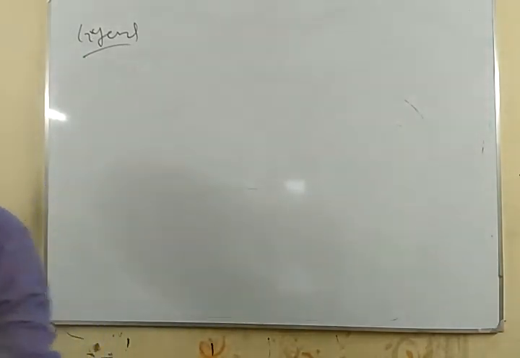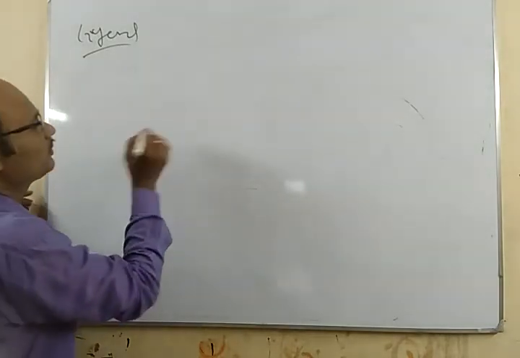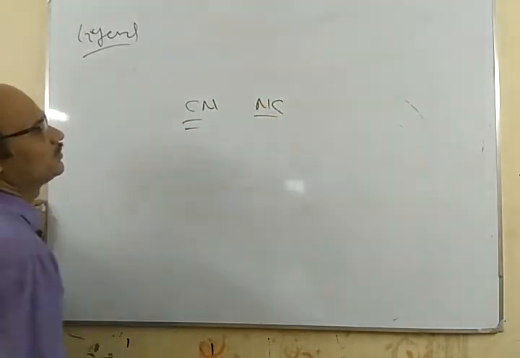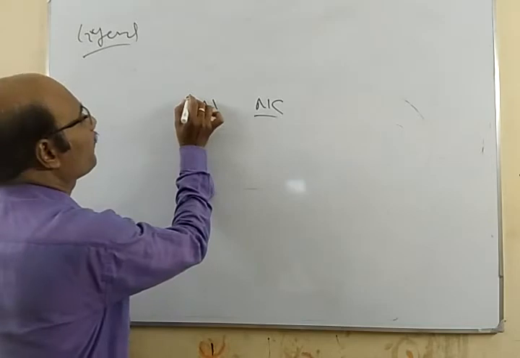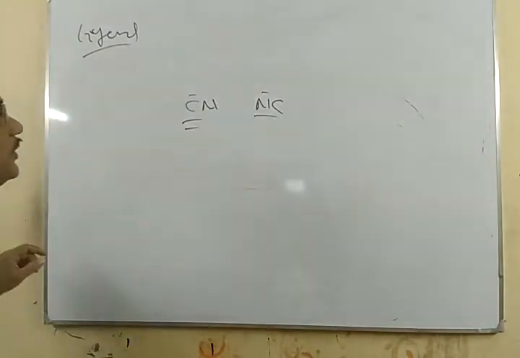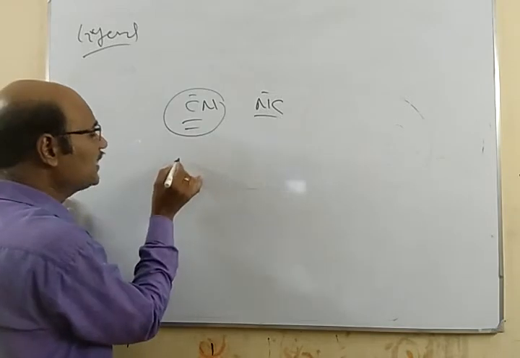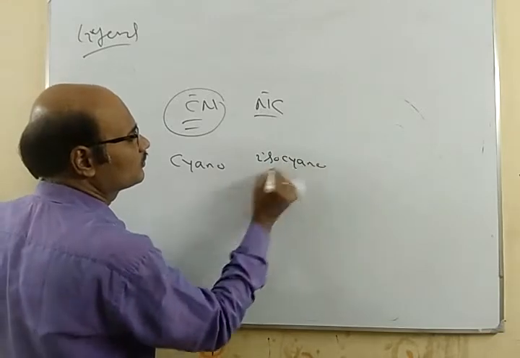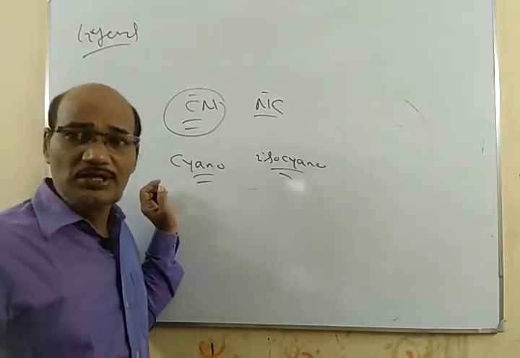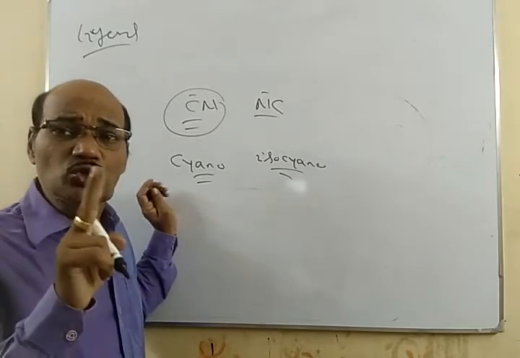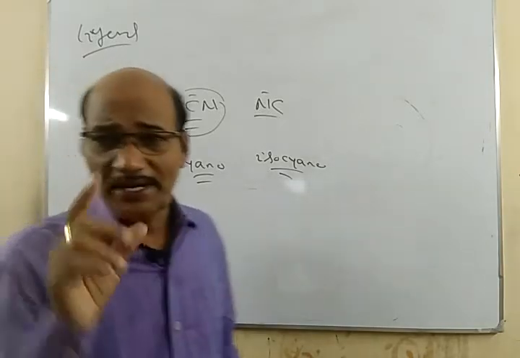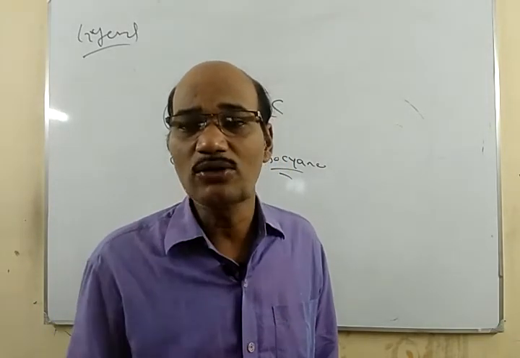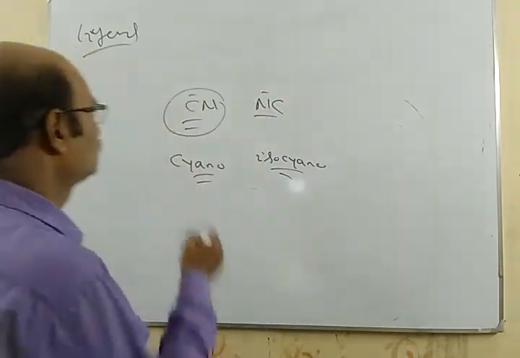Now we have ligands like CN and NC. CN is called cyano, and NC is isocyano. So ligands having 2 donor atoms, but at a time only one donor donates the electron pair, are called ambidentate ligands.